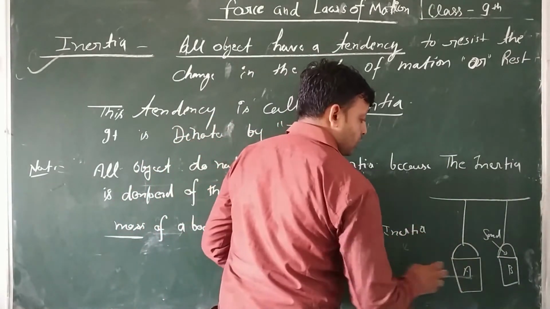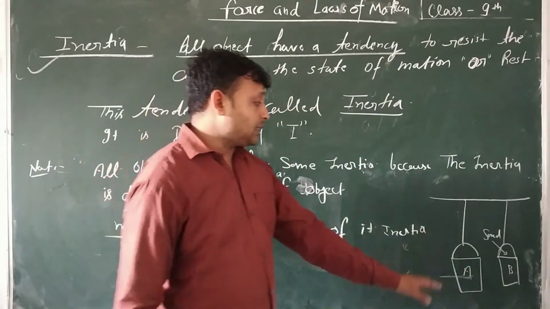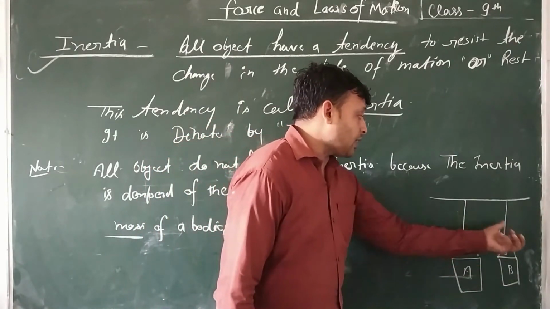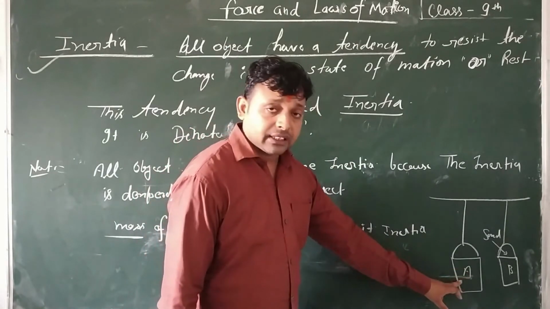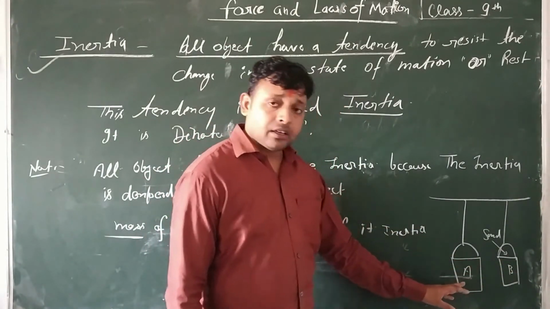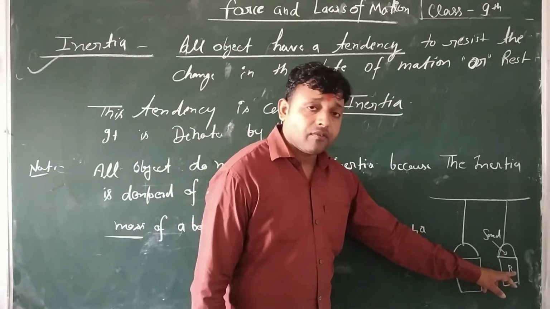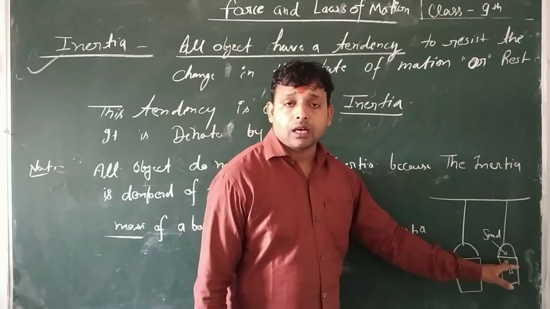We have two baskets, A and B, suspended by a string with a hanger. Basket B is filled by sand, so it has more mass.